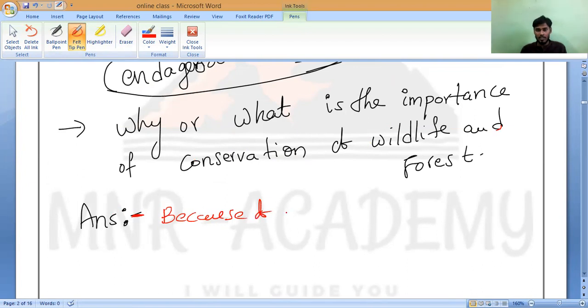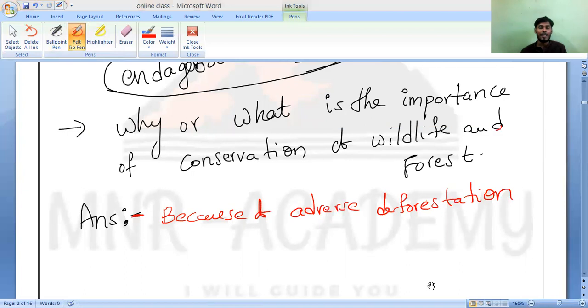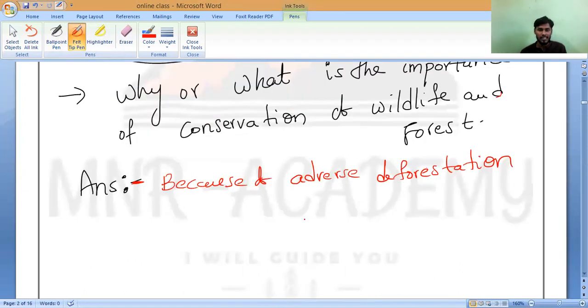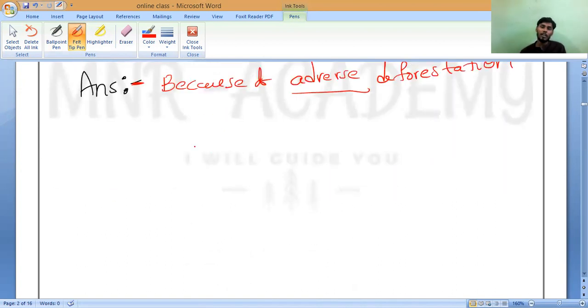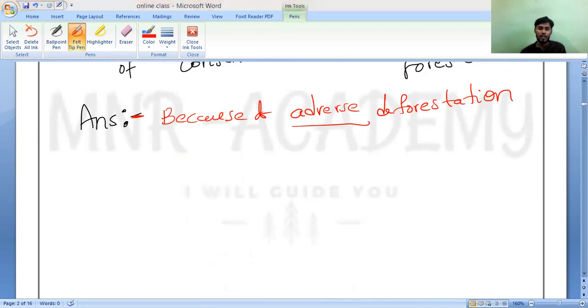Because of deforestation, adverse deforestation. That is what you should write. What is the meaning of adverse? Adverse means extreme level. Do you understand that? Adverse. Because of adverse deforestation. Do you understand? Because of adverse deforestation.